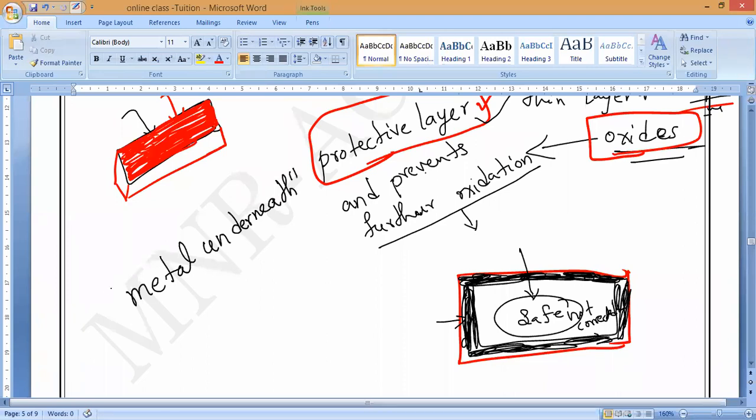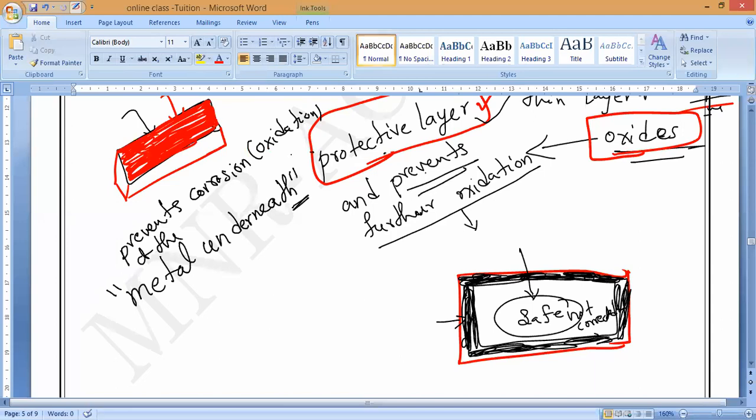That is what you should understand. Not iron; iron is a next-level topic that we will study later. So the metal underneath is protected. The protective layer prevents corrosion of the metal underneath. Corrosion means oxidation. Understand? Please respond. You should note it down.